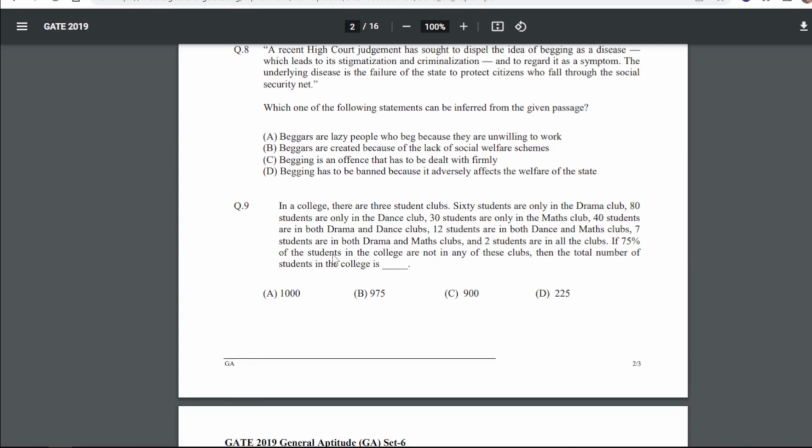Now question number 9: in a college there are 3 student clubs. 60 students are only in the drama club, 80 students are only in the dance club, 30 students are only in the math club, 40 students are in both drama and dance clubs, 12 students are in both dance and math clubs, 7 students are in both drama and math clubs, and 2 students are in all the clubs. If 75% of the students in the college are not in any of these clubs, then the total number of students in the college is dash. So for 9, our answer is C, that is the total number of students is 900.